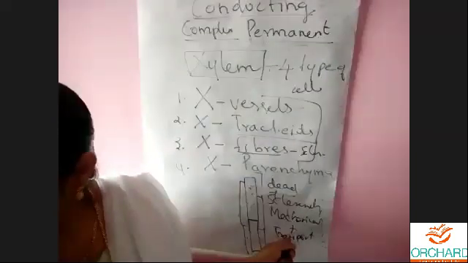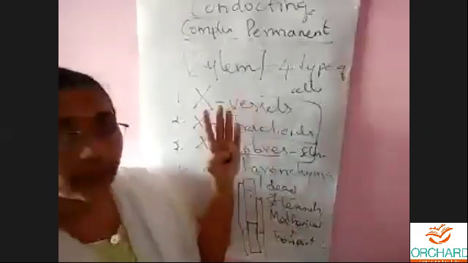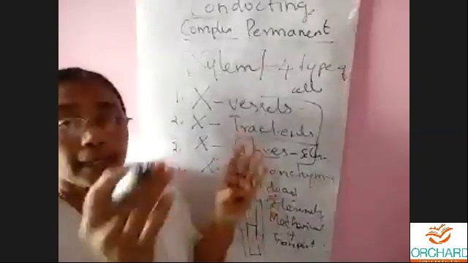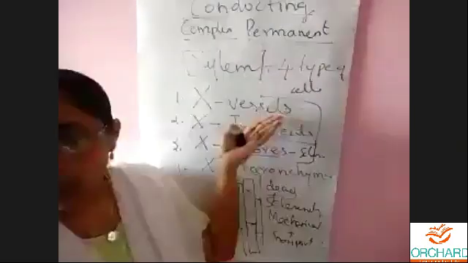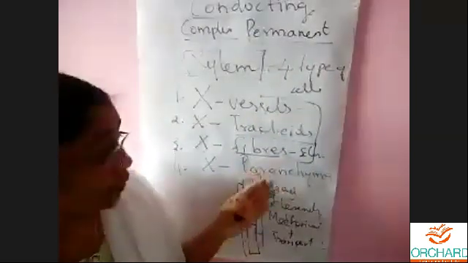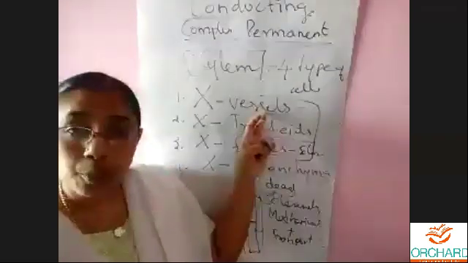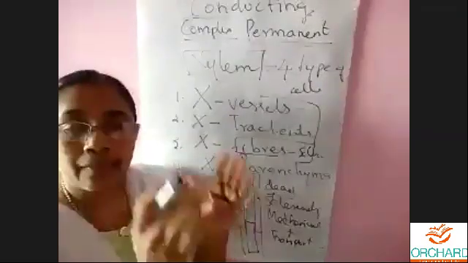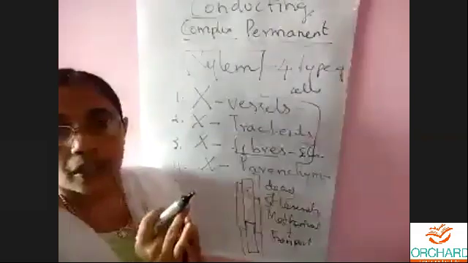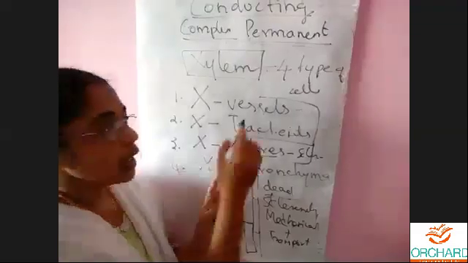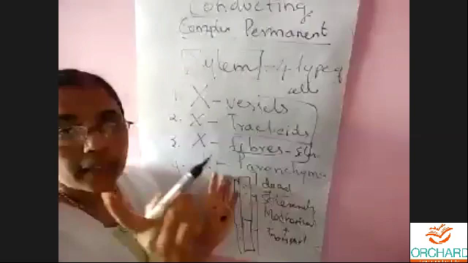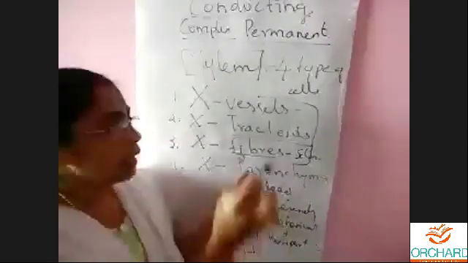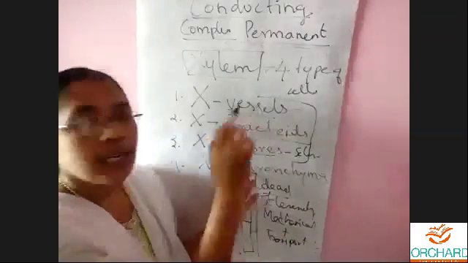Got it, children? The main function of tracheids and fibers is mechanical support. In addition, they transport water. The main function of vessel is transport water. So all these three transport water, but the main function of tracheid and fiber is mechanical support, and the main function of vessel is transport water.